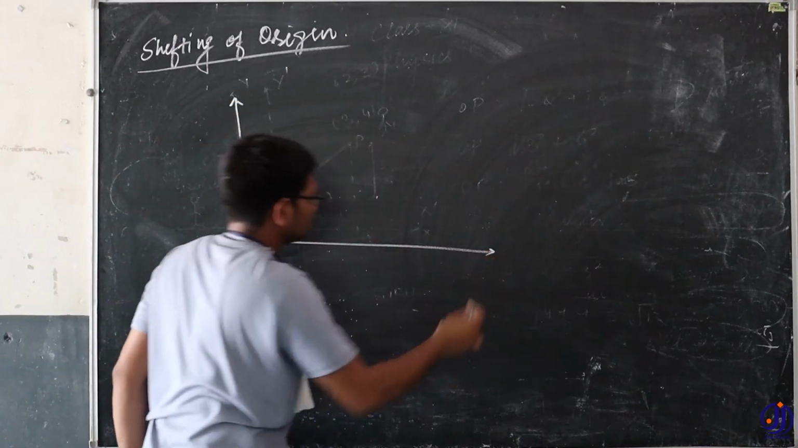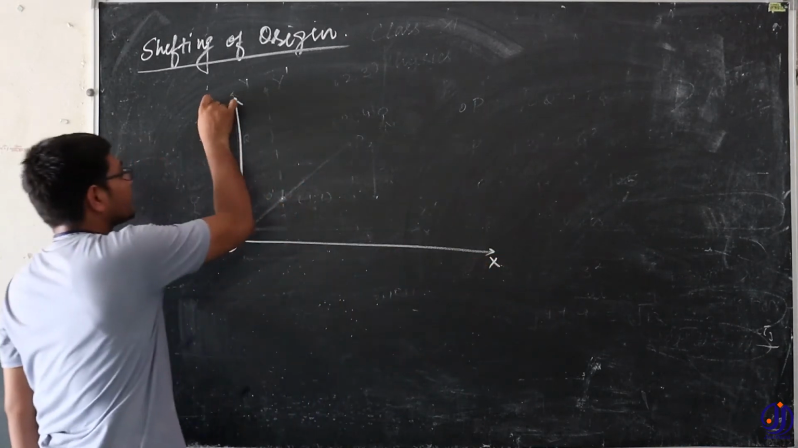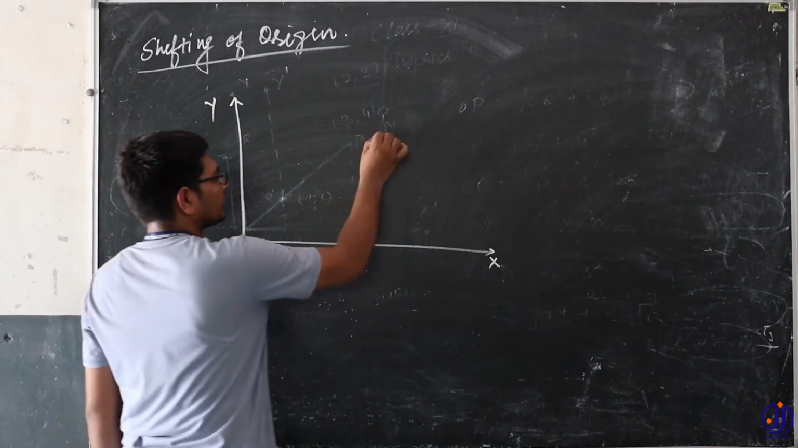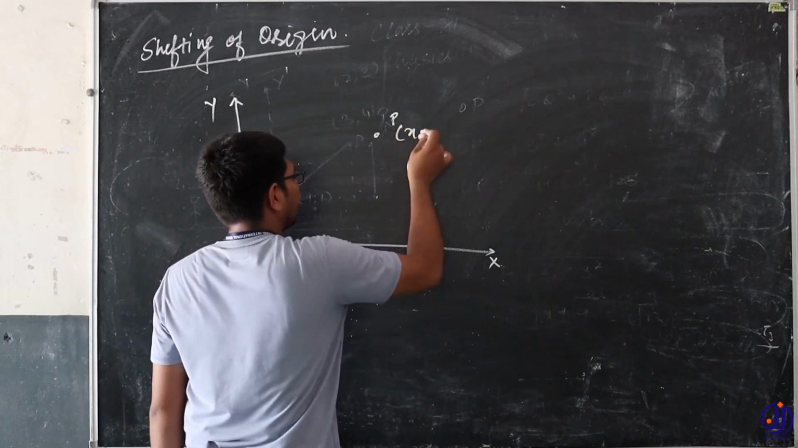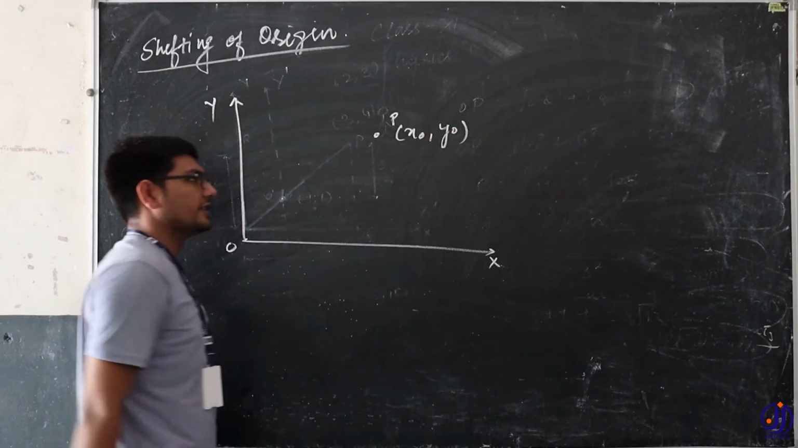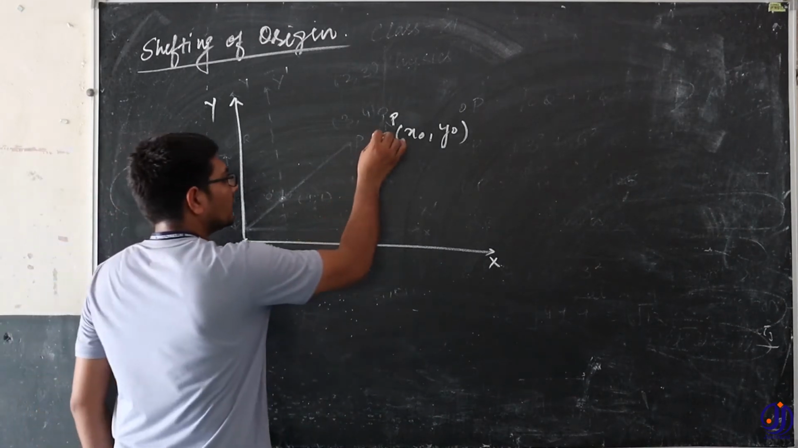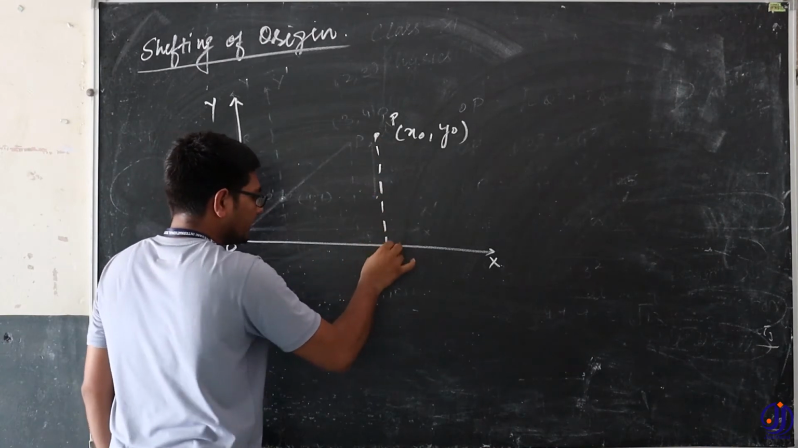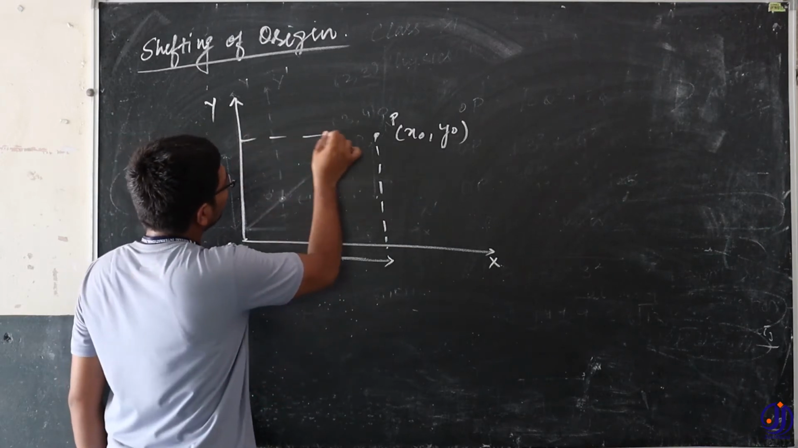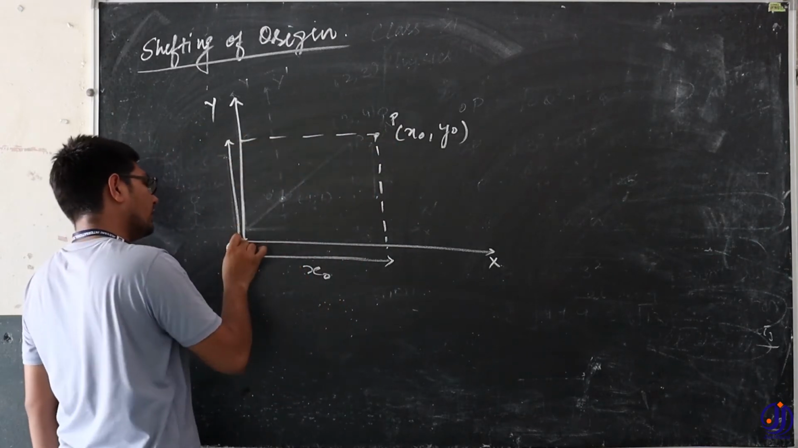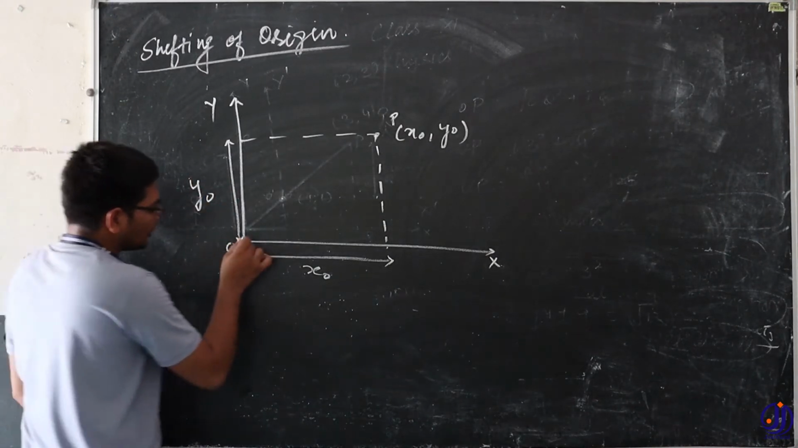For that, let us assume that this is our coordinate system. This is our origin, this is the x axis, this is the y axis, and this is the position of a person P. Let us assume the coordinates of this point are x naught, y naught. It means that this distance from the origin is x naught, and this distance from the origin is y naught. Right? If we shift the origin to this place,